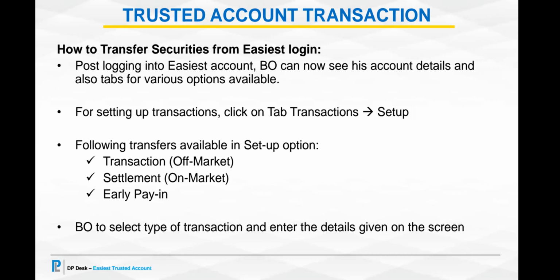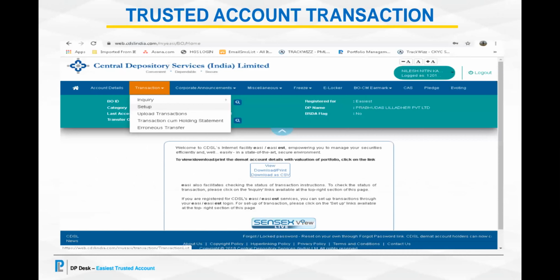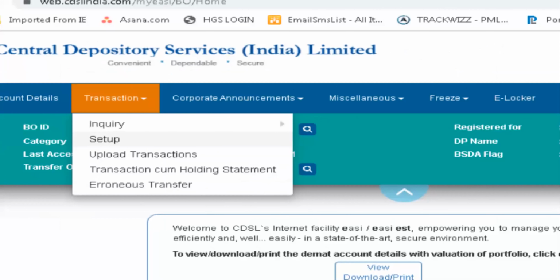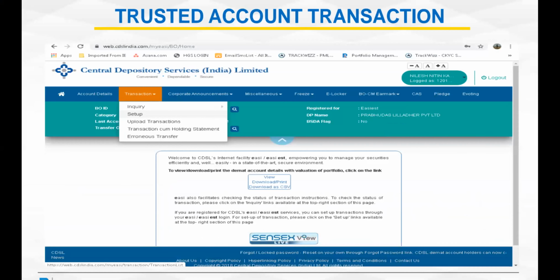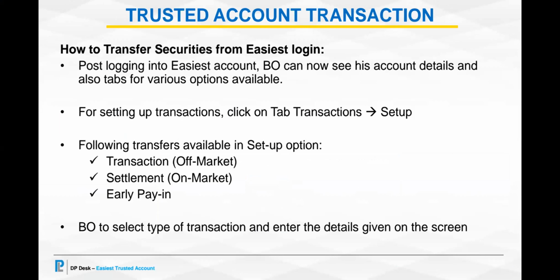Like if you see on the screen, we have transactions and we have a second option called setup. Under this option, he can set up transactions either for off market or for on market, that is settlement, or for early pay-in. The BO has to select the type of transaction and then enter all the details that are required, which is asked on the screen.